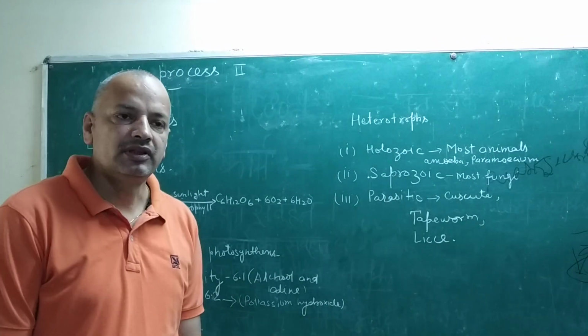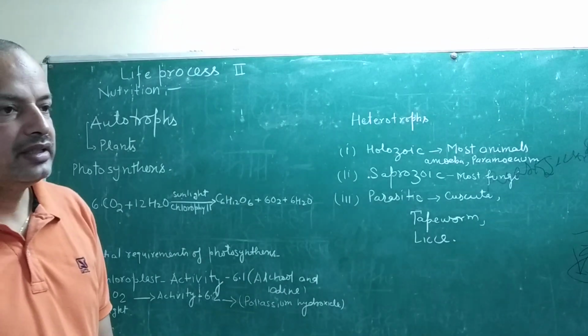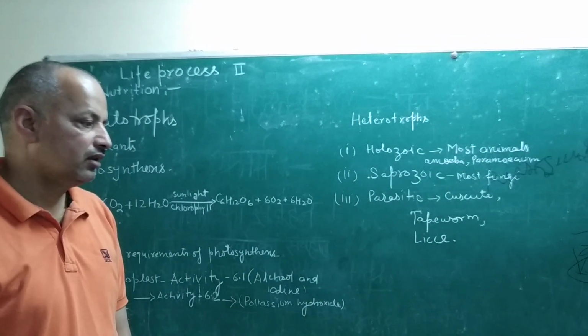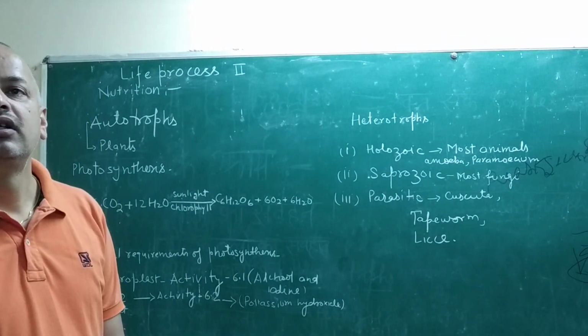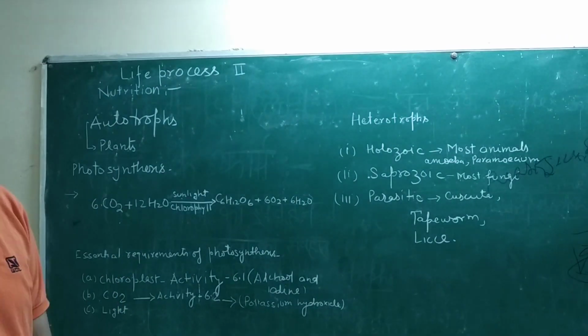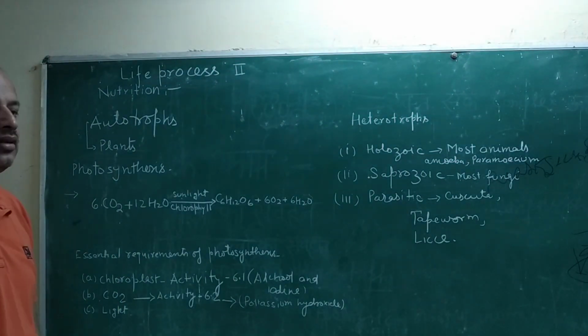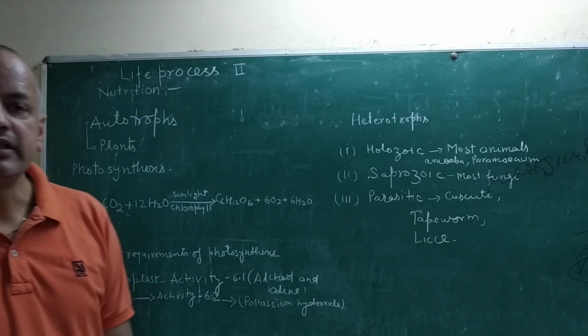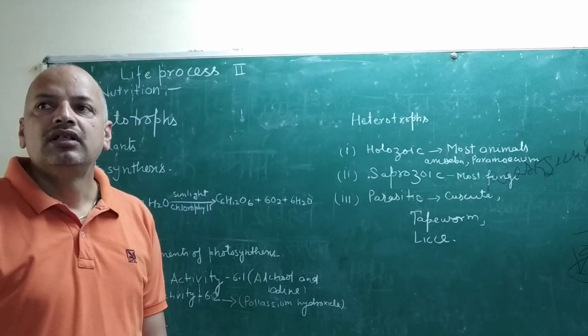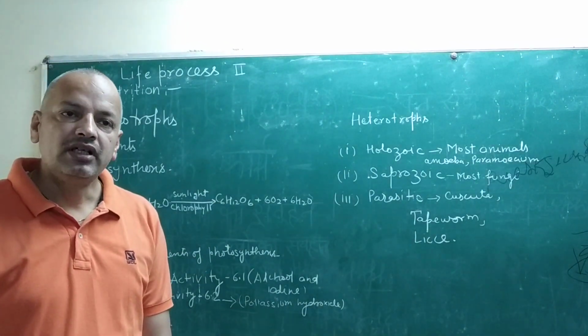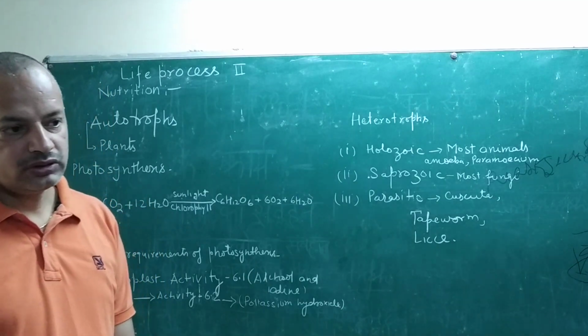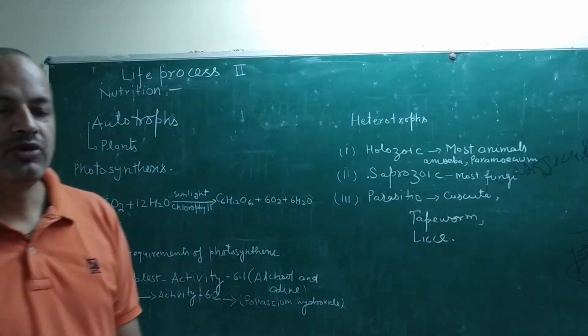For this purpose they have an arrangement inside their leaf, and that is because the plants are green colored. So plants perform photosynthesis in the presence of sunlight and chlorophyll, and that photosynthesis helps them to make